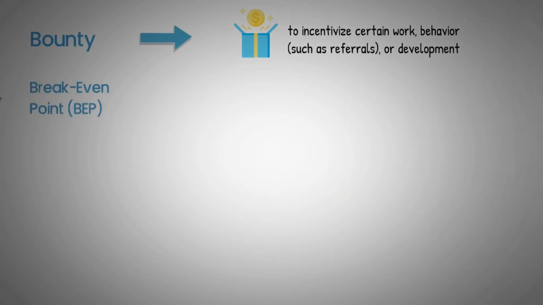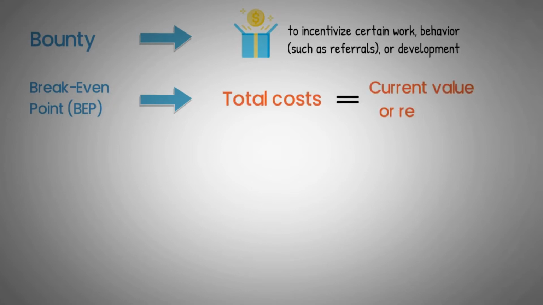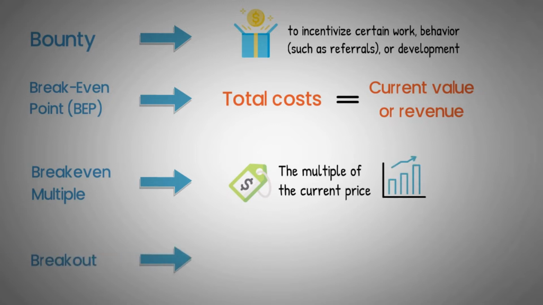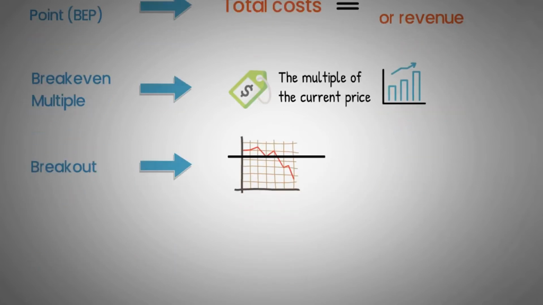Break-even point, or BEP, the point where the total costs of an operation is equivalent to its current value or revenue. Break-even multiple, the multiple of the current price by which an asset needs to appreciate in order to reach its previous all-time high. Breakout, when the price of an asset moves outside of a defined range or pattern, typically by breaking out of support or resistance area.